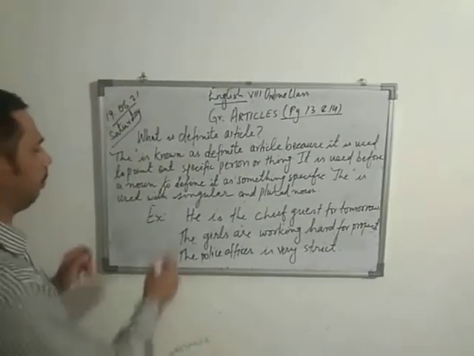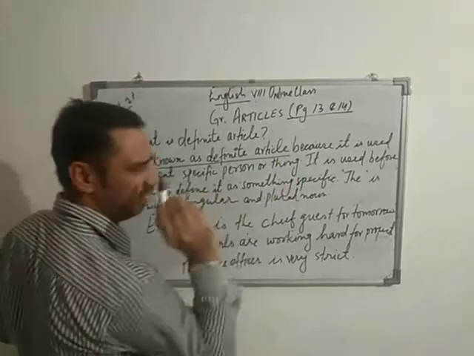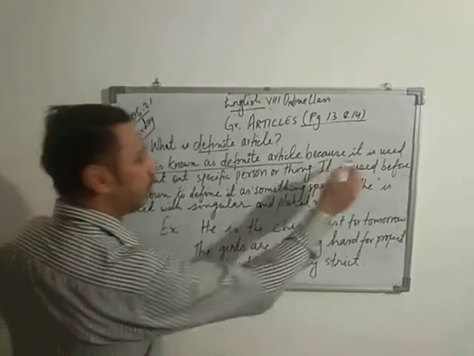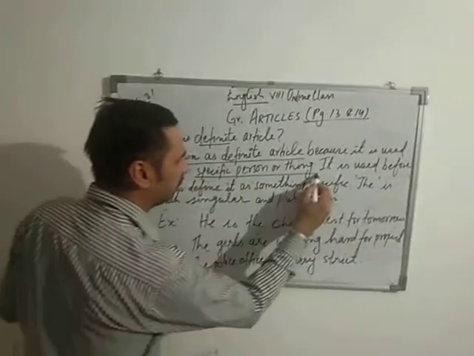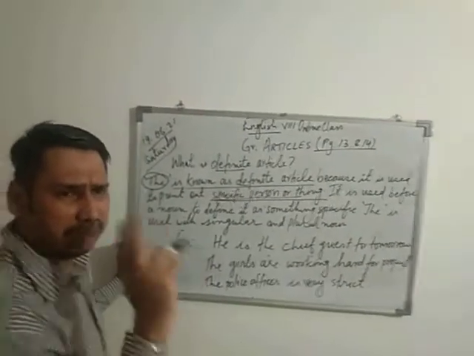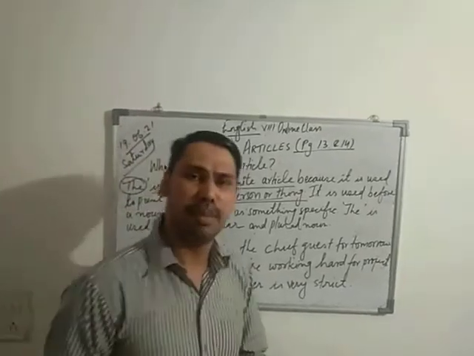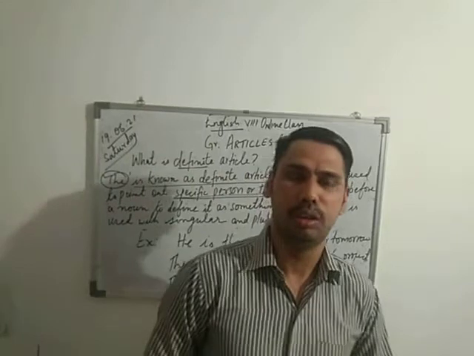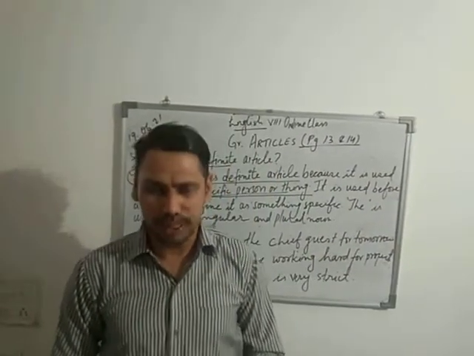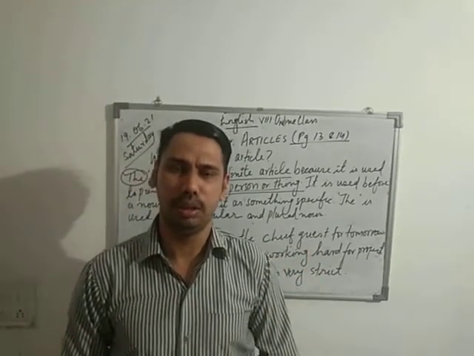What is the definite article? The is known as the definite article, first thing. So the comes under the definite article. Definite article means it is used to point out a specific person or thing, a particular, unique thing. When we talk about a unique, particular, specifying thing, we will use the, right? For example, the Taj Mahal, the moon, the sun. We are talking about a particular unique thing. Right? The Brahmaputra river, the Ganga river, the Yamuna river.